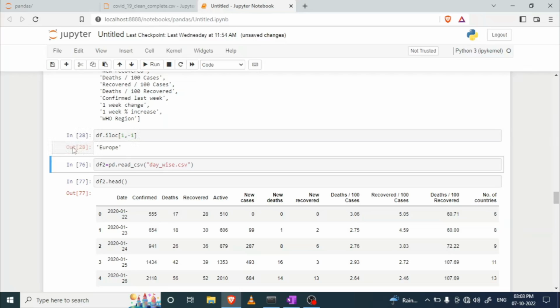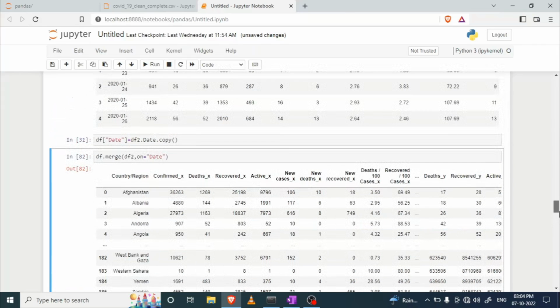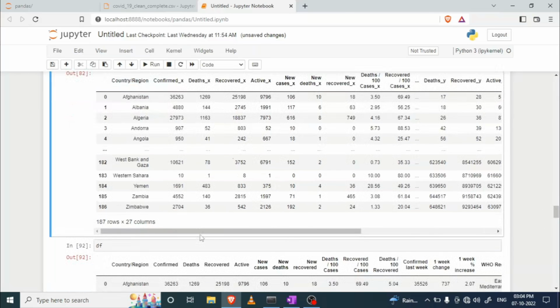Clear? Now here I'm going to read another CSV file, right? And here I'm going to merge both files. Now I forgot to tell you that if you want to create another data frame or another column in the previous data frame, here is the code for that, right? So I merge both data frames on the date column. So here we have 27 columns instead of 23. So clear?